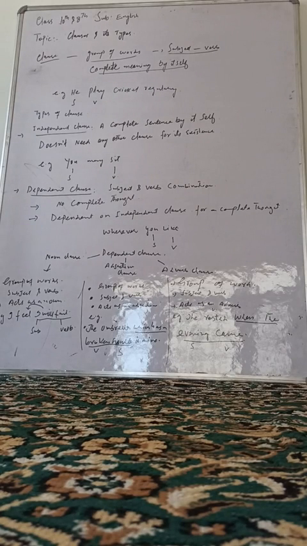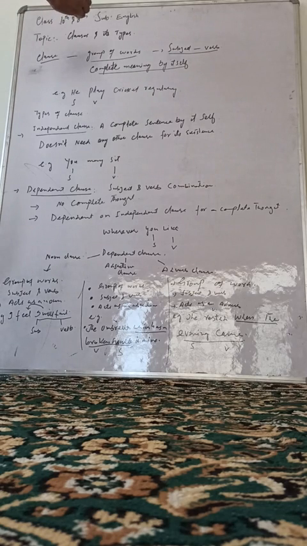In today's video, we will learn about the clauses and what are the types of clauses. As you can see on your board, I have given the definition of clause. What do you mean by clause?